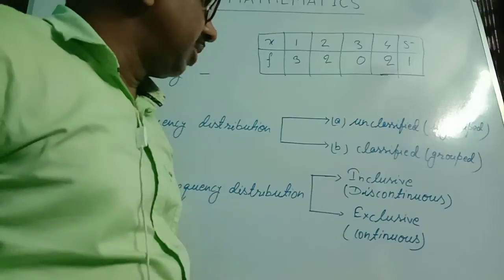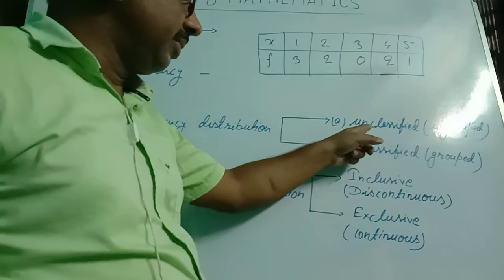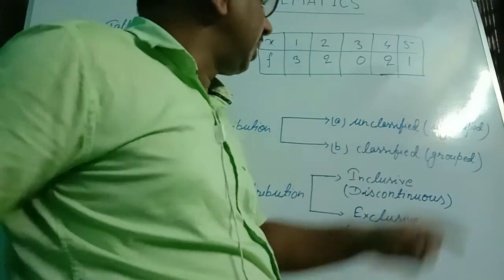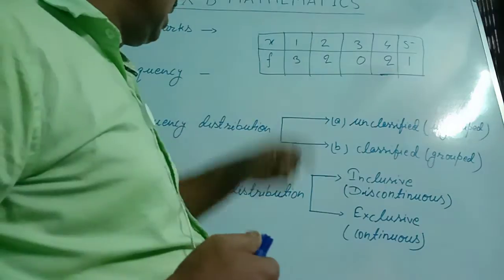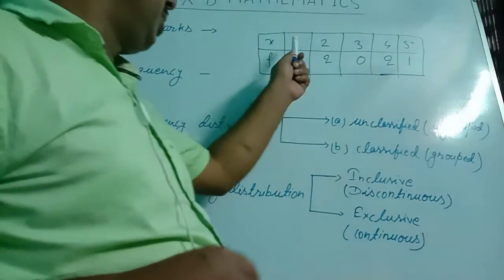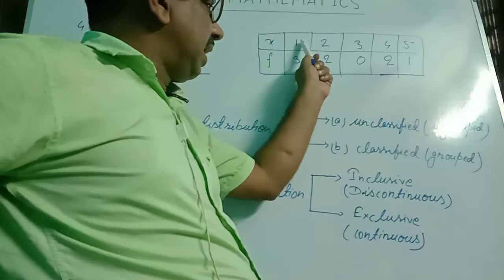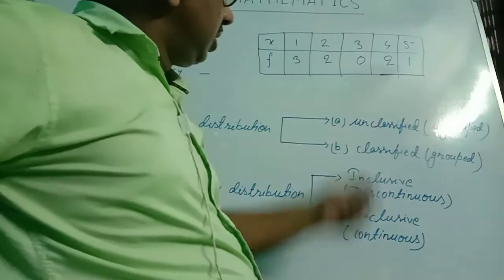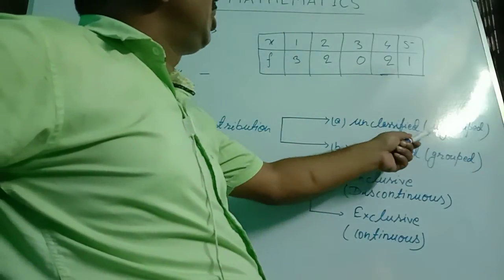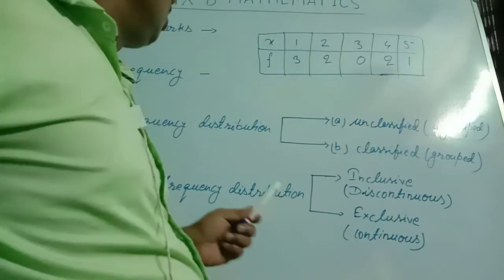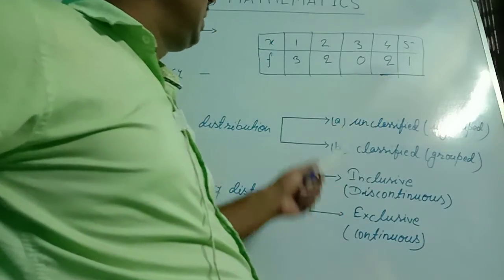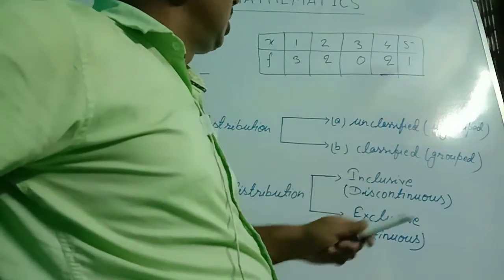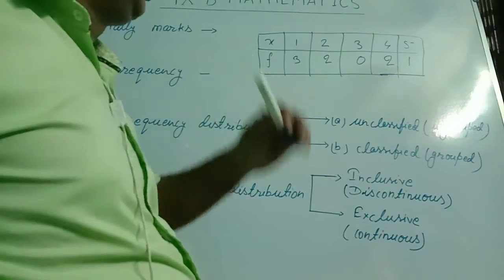There are 2 types of frequency distribution: unclassified frequency distribution and classified frequency distribution. It is called the unclassified frequency distribution when the variates are not grouped, when they are ungrouped. So whether the distribution is classified or unclassified depends on the variates. If variates are unarranged or ungrouped, then that is the unclassified frequency distribution.